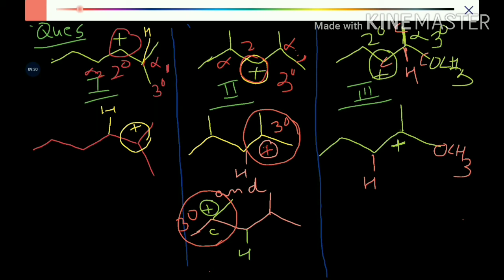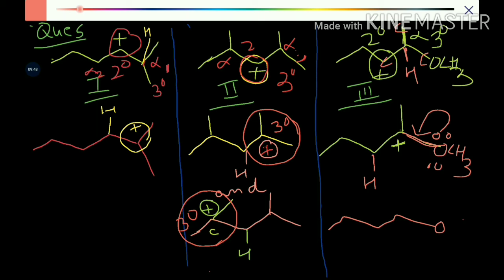But now oxygen has two lone pairs, and a lone pair adjacent to a positive charge will resonate. How? The lone pair shifts toward the carbon on the left hand side.